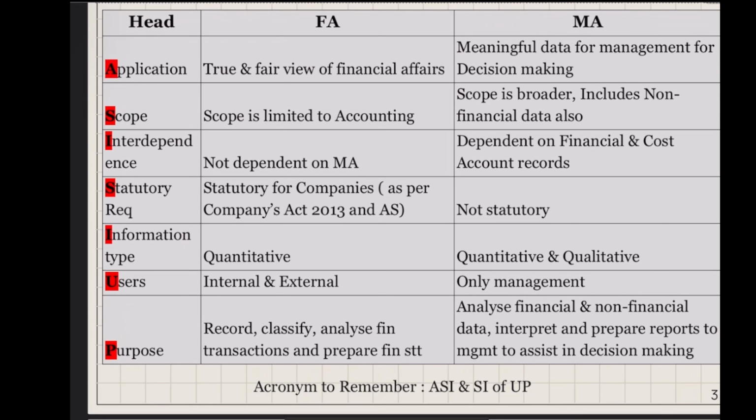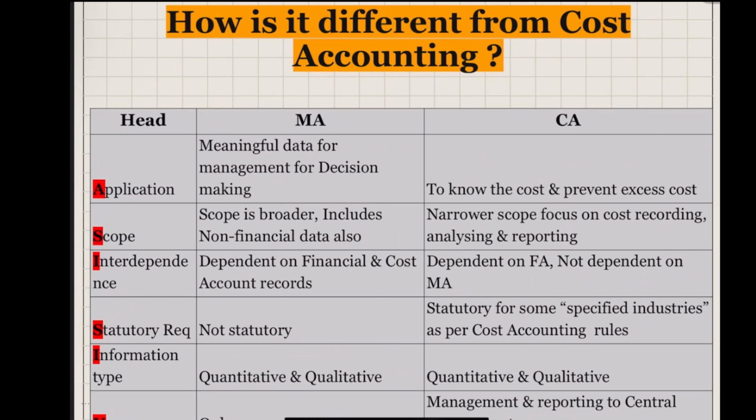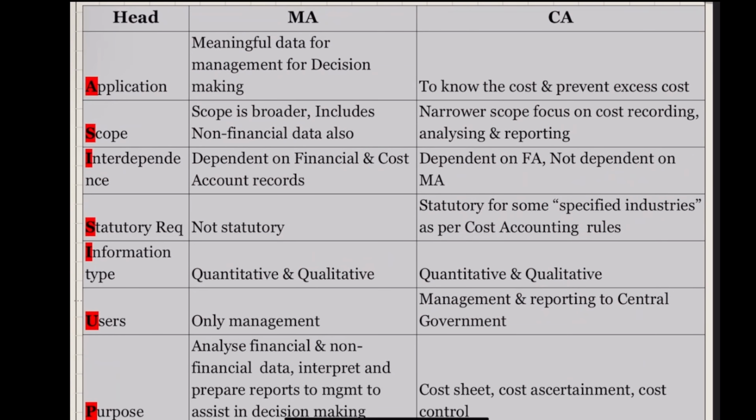Now under the same heads, you will also have the difference between cost accounting and management accounting. How is it different from cost accounting? Same heads: ASI, SI of UP. First is application. The application of cost accounting is to know the cost and prevent excess of cost, meaning record the cost. The scope of cost accounting is cost recording, analyzing, and reporting. Management accounting we have already seen under each head, so that is why I am not discussing it again. I am only discussing cost accounting, comparing it with the particular head.